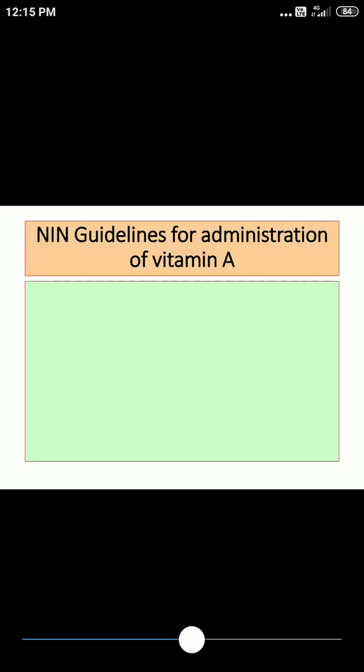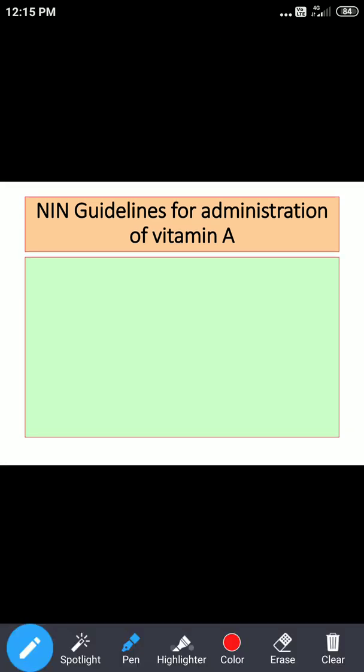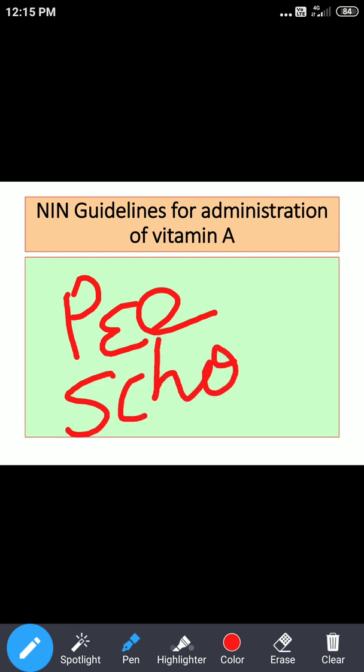This guideline you are supposed to know. First thing, abbreviation NIN, that is National Institute of Nutrition. What is the guideline given? It is the guideline given for administration of vitamin A, and this is prophylactic administration. For prophylaxis of vitamin A deficiency in community, whom are we supposed to give it to? This is given to preschool children.